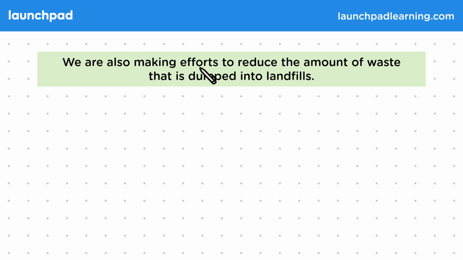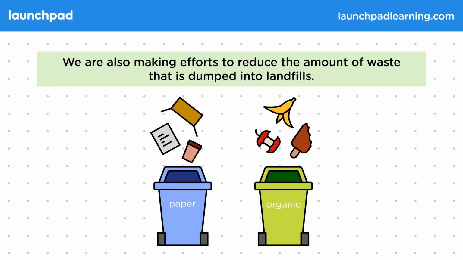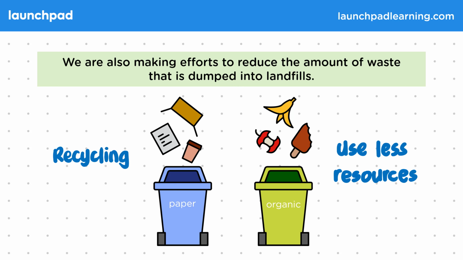We are also making efforts to reduce the amount of waste that's dumped into landfills. We're doing this by recycling more resources. Recycling means we both limit dumping waste and also have to use less of the Earth's resources, but this is labour-intensive and has its own cost. So if all of these help to maintain and improve biodiversity, why don't we immediately take all of these steps?